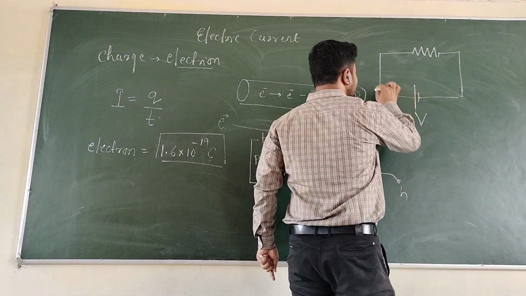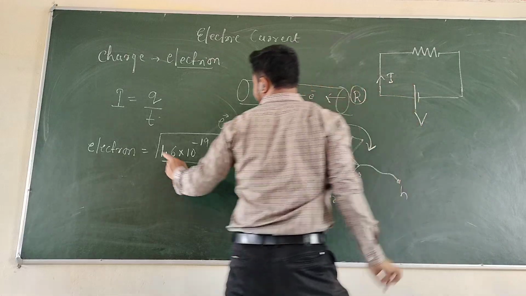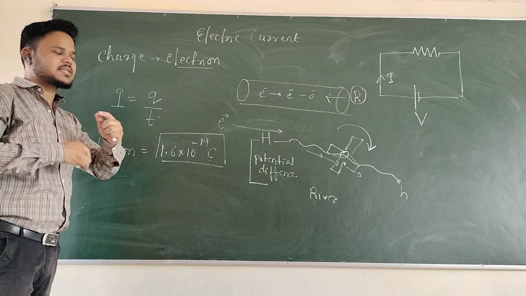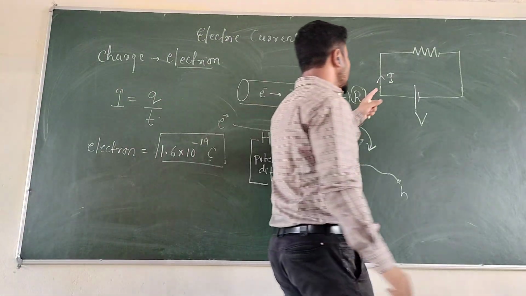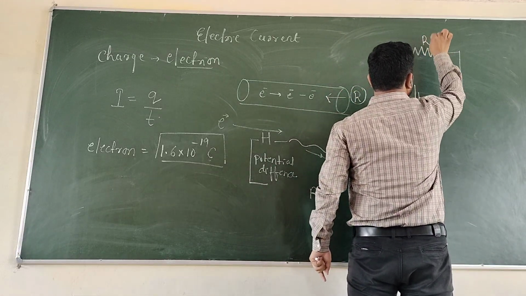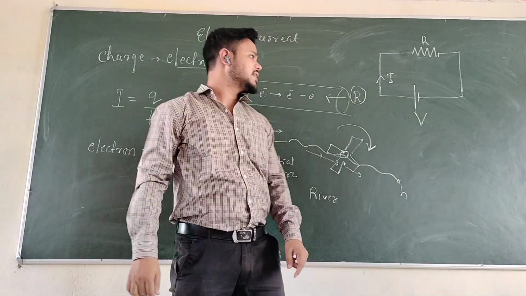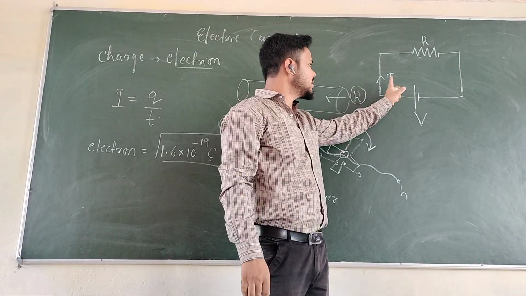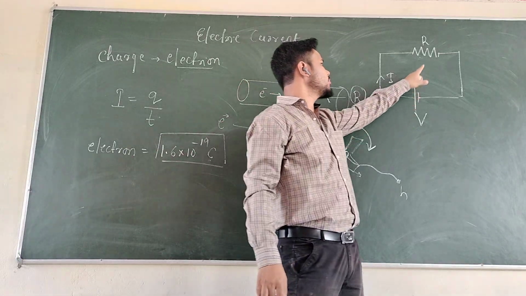So the current will start to flow in the wire. The current is represented by the symbol I, and I is nothing but charge upon time. That means the amount of charge flowing through a cross section per unit time is called the current. And here we have any appliance that is denoted by the symbol R. So from here we understand that for the flow of an electric current we require a potential difference, and for this electric current energy to change into another form of energy we require a resistance.